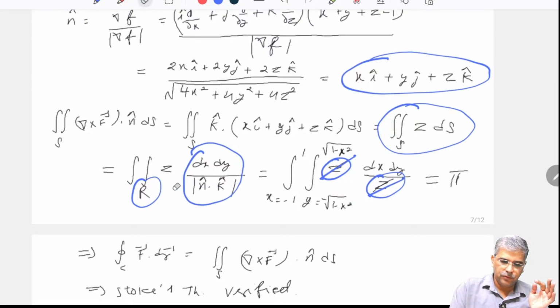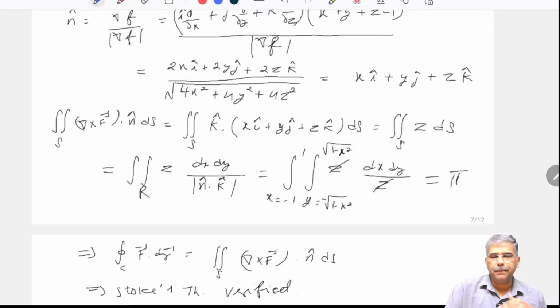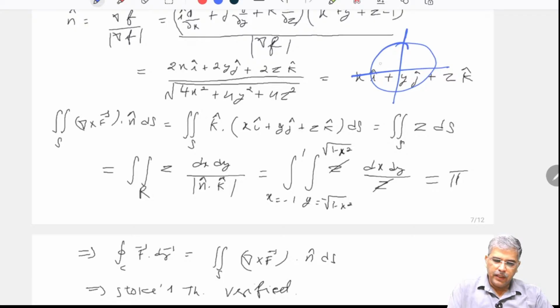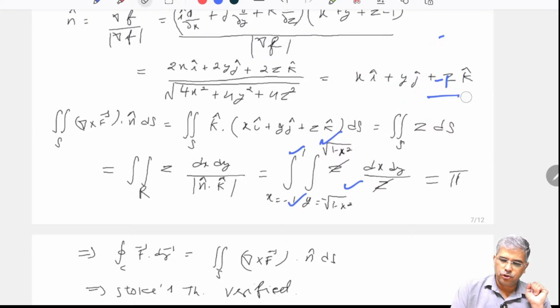What are the limits? So now let us see. When we project the hemisphere over the xy plane, I will get the circle. What is my circle here is this, okay, and x is ranging from -1 to 1 and y is, upper part is positive root, below part is negative root. So these are the limits for that one, and I am leaving it to you to calculate this double integral.